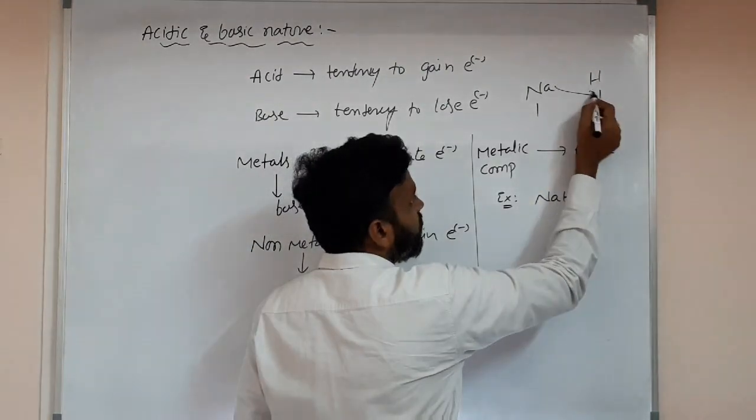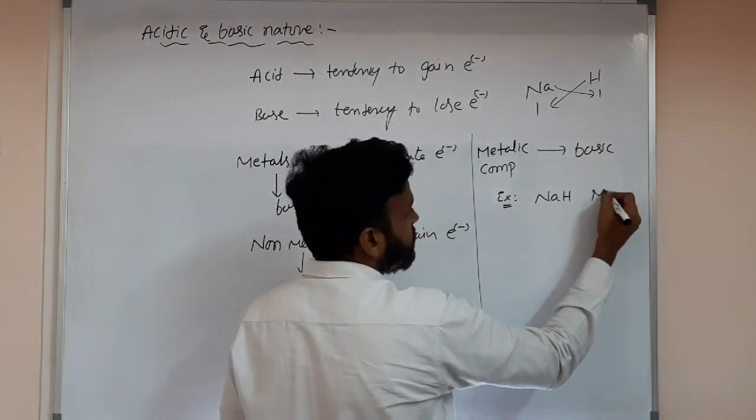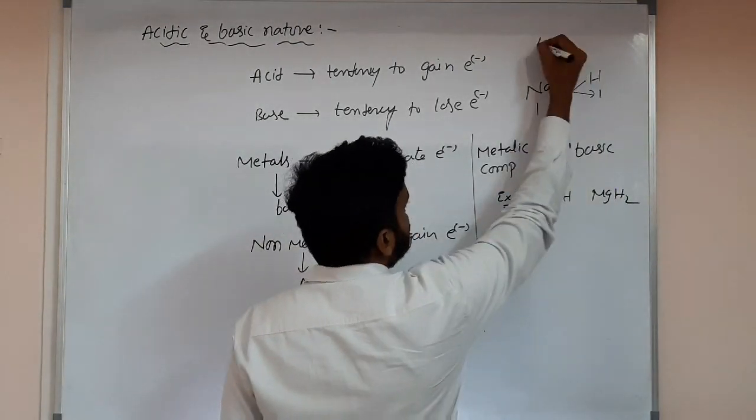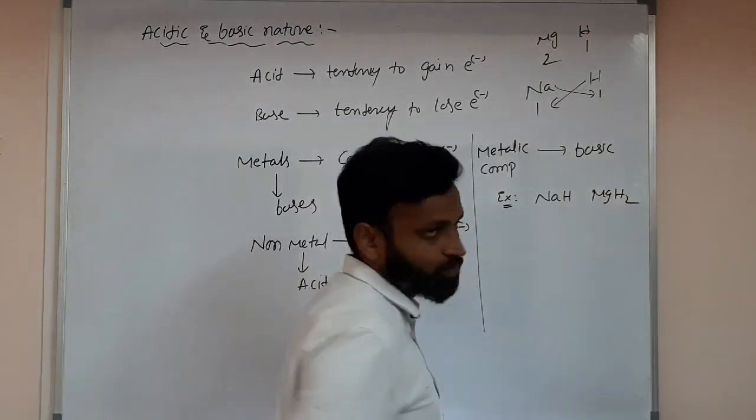Correct? Hydrogen can form only one bond. Hydrogen also comes under 1A itself. So NaH or MgH2. Why MgH2? Magnesium valency is 2 and hydrogen is 1. MgH2, crisscross.